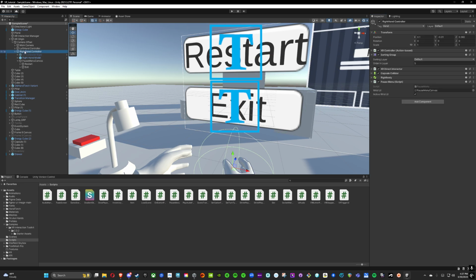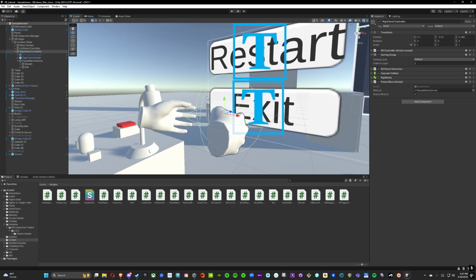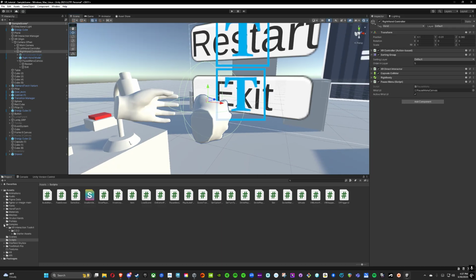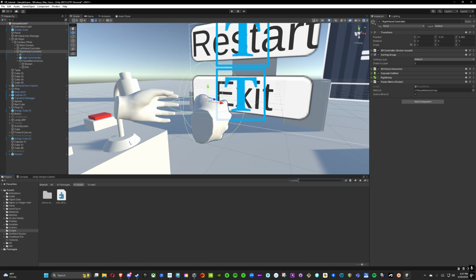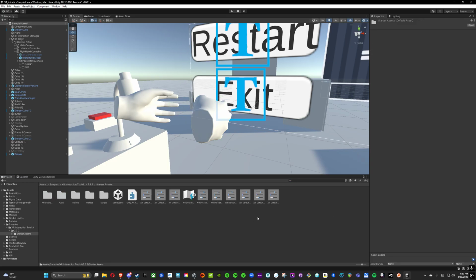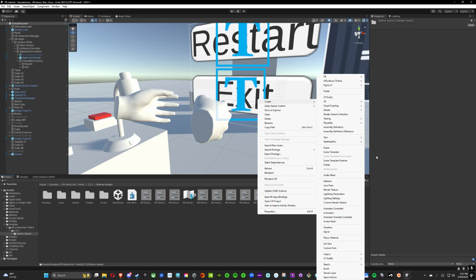So that's that. Now I want this pause menu to spawn when I hit a specific button on the controller. I'm going to go to, in the project window, starter assets, and from here I'm going to right click and create a new input actions.